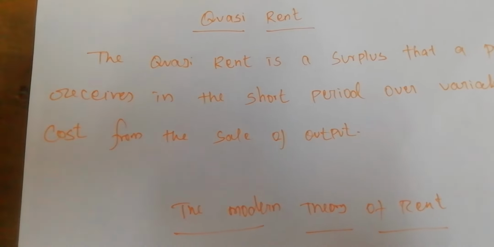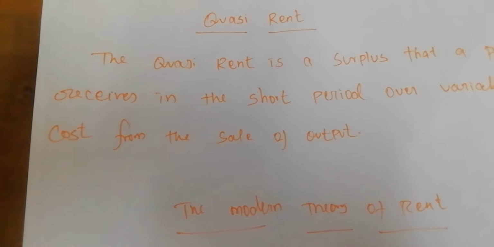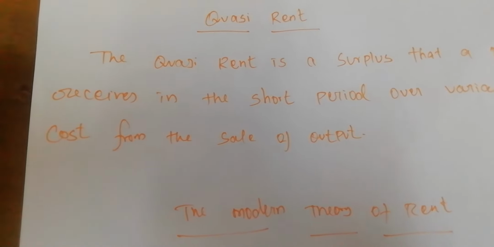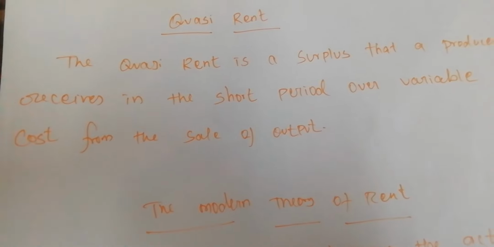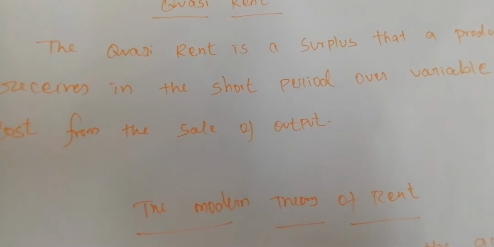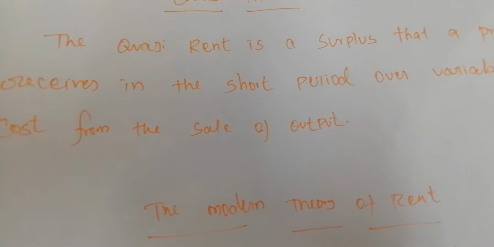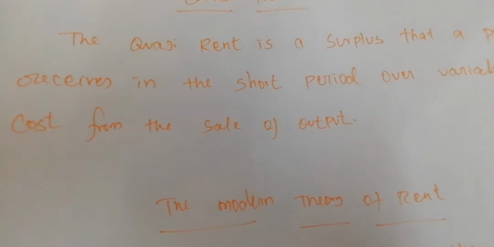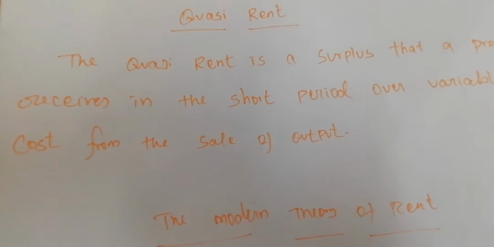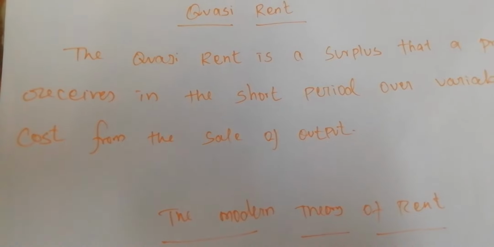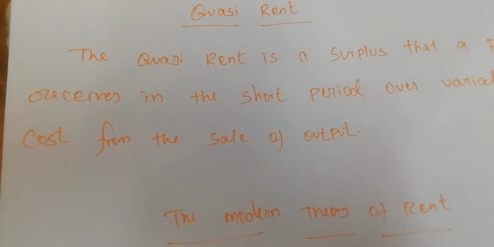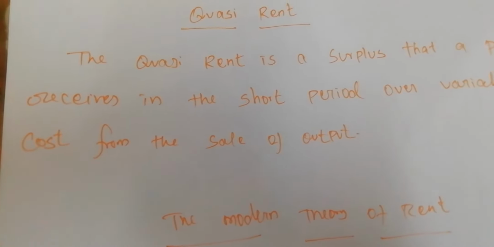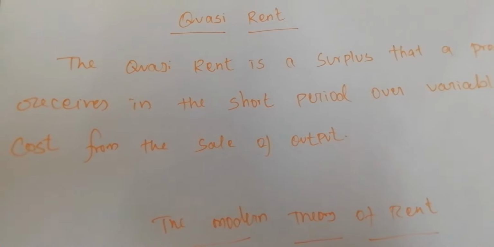It is purely temporary as it disappears in the long run due to increase in supply. In the short run, we cannot increase the supply of commodities. But in the long run, we can easily increase it by changing all the variable and fixed factors.